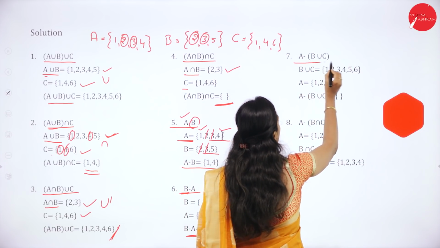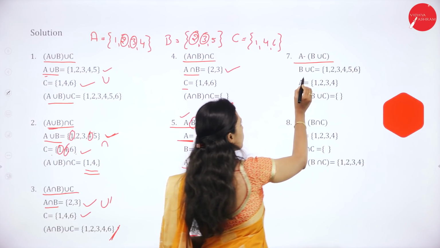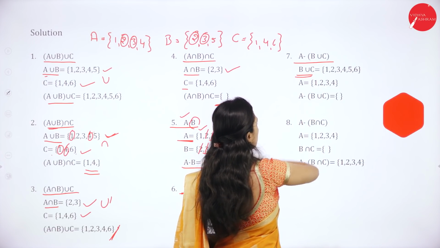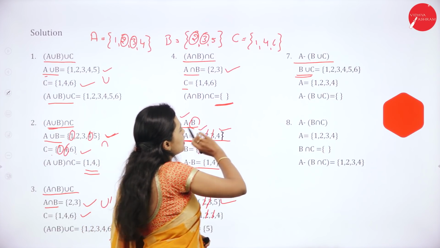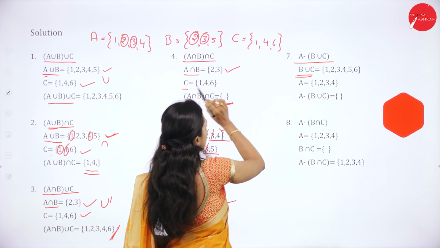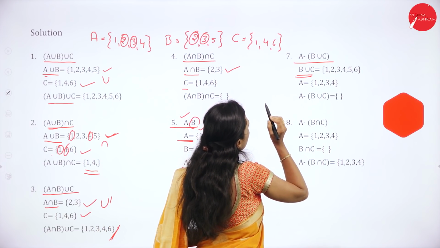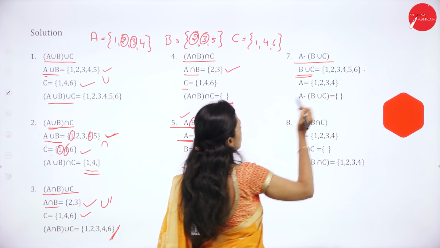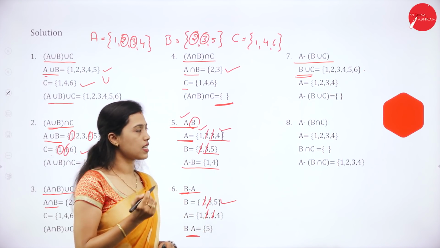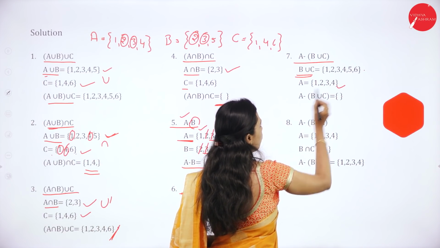Then, A minus B union C. So first we will find out B union C. So B is 2, 3, 5, C is 1, 4, 6. Combine these two. So B union C is equal to 1, 2, 3, 4, 5 and 6. Then A is equal to 1, 2, 3, 4.